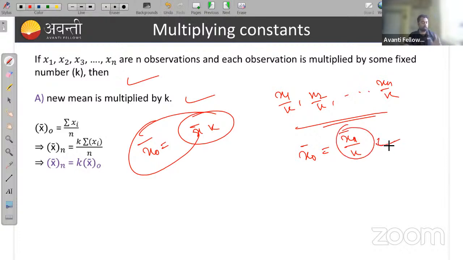If you divide or multiply all the observations by some constant k, then the mean of the original observations will also be divided or multiplied by the constant k.